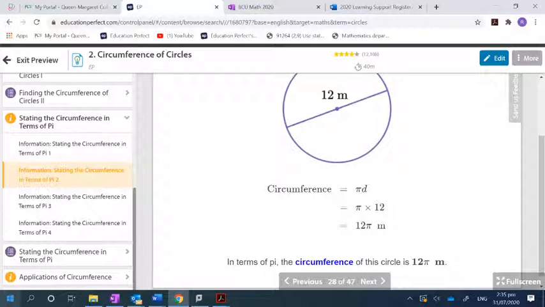Now, when you do this, guys, you will not write it exactly the way they do it. On the assessment, how would I expect this to be written? 12 pi times 12 what? Meters. There you go. So do not be lazy like them. All right.